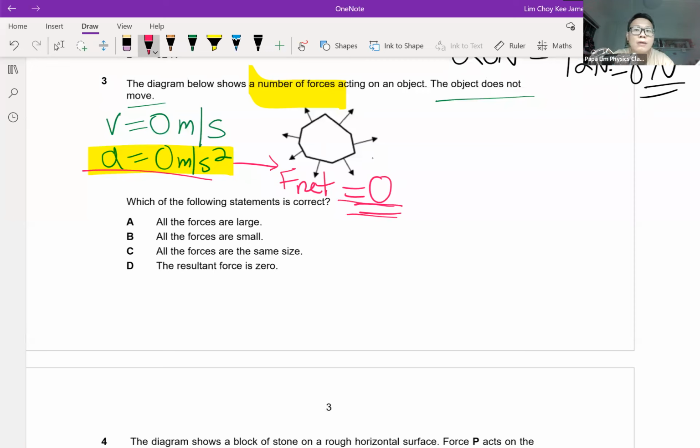Once you are at this level, you actually know the answer to this question already, whereby the question says that the resultant force is 0. Whether the forces are large or small, whether the forces are the same size or not, we can't deduce from the question. There's not enough information. But regardless of the size or direction of the force, because the acceleration of the object is 0 meter per second square, I will 100% know that the net force or resultant force acting on the object is confirmed 0. That's why I would say option D is a better option.